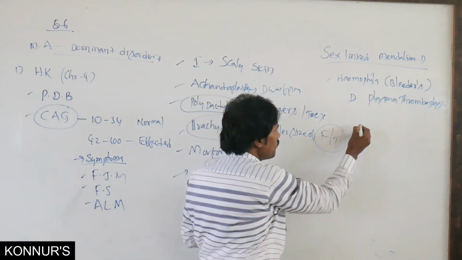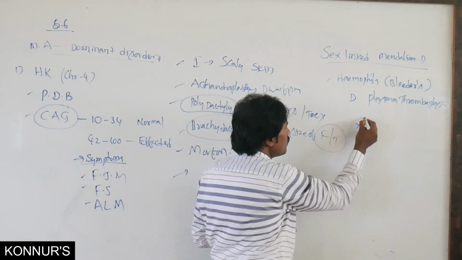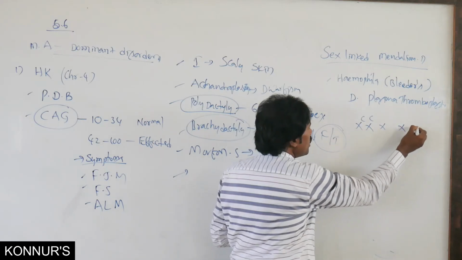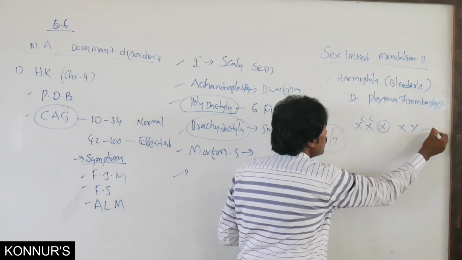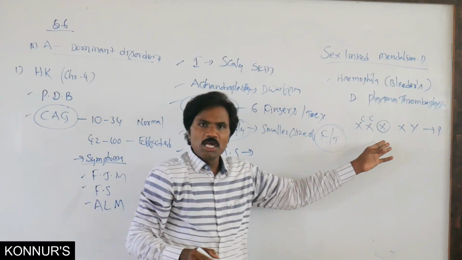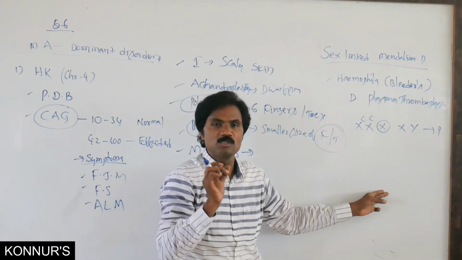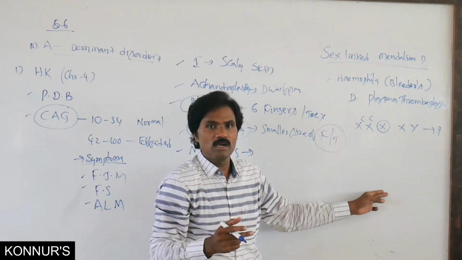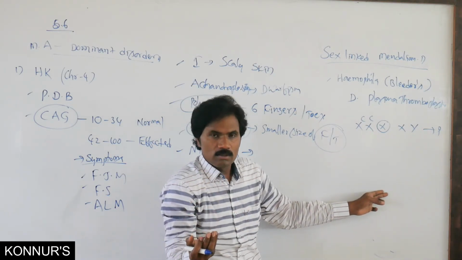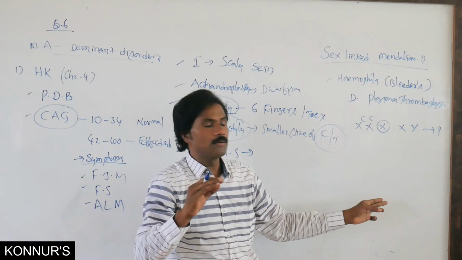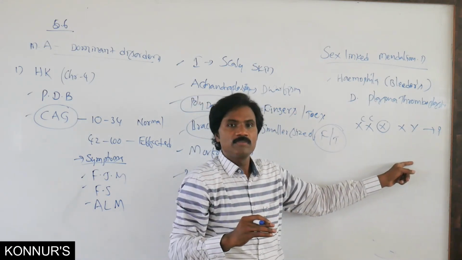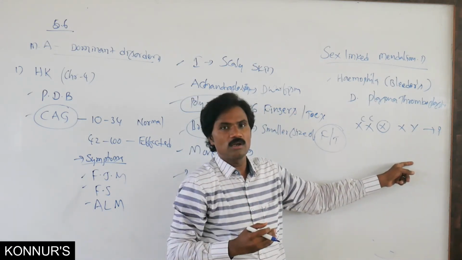Suppose an affected female marries a male. These are the parents. Then you try at home, with the help of a Punnett square, to work out the possibility of progeny. How many daughters are affected? How many male children are affected? How many carriers are present?